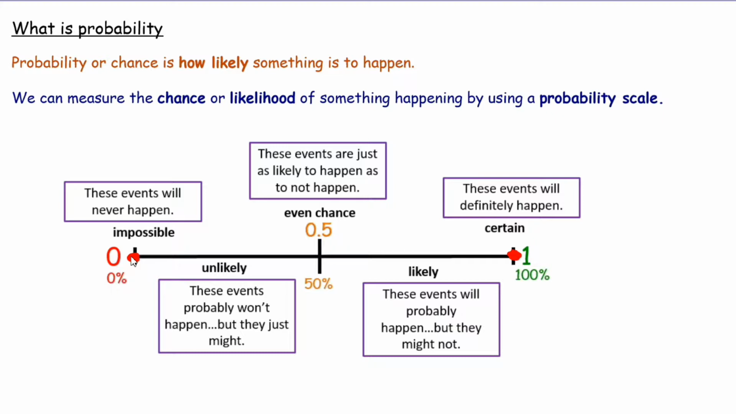And then events that are here, these are events that are just as likely to happen as to not happen. So 50% chance of them happening. And then events that will be somewhere around this point here are events that will probably happen, but they may not. And at this point here are events that probably won't happen, but they just may happen, but they are unlikely to happen.